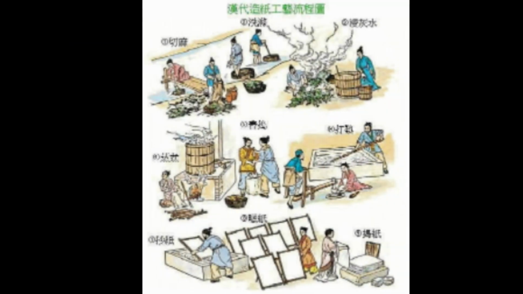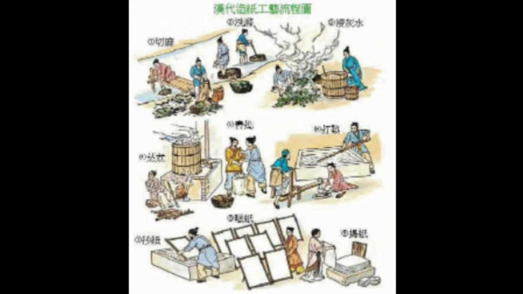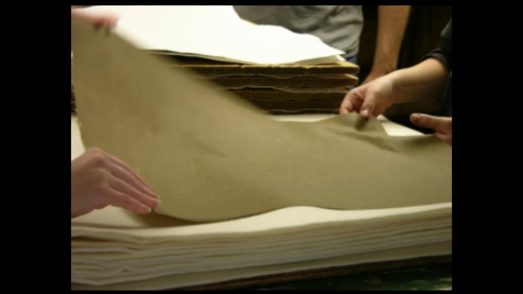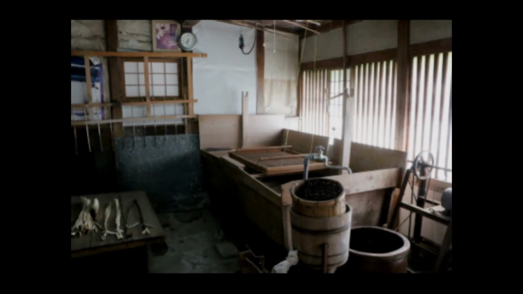Number 18. Papermaking. Before the invention of paper, people used different materials like wood, stone, and bone to write on. Around 2200 BC, the Egyptians discovered a type of reed called papyrus which could be used to write on by overlapping thin strips that had been soaked in water. The word paper was derived from papyrus.